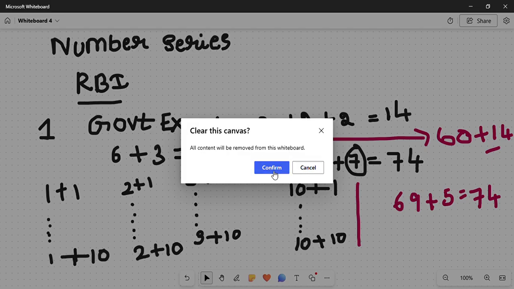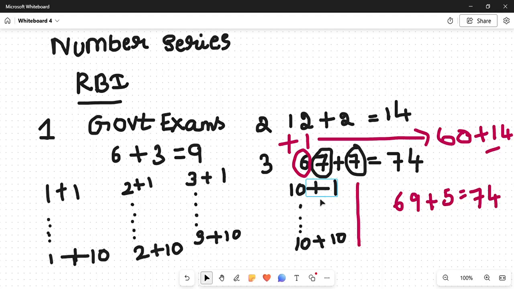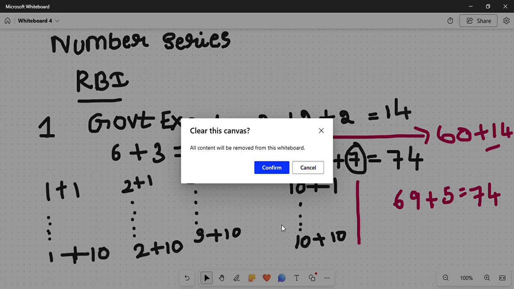Okay, here is clearing the canvas. So hope you all got it. If you can, please take a screenshot of it before I clear the canvas. Okay, right, I'll be clearing the canvas.